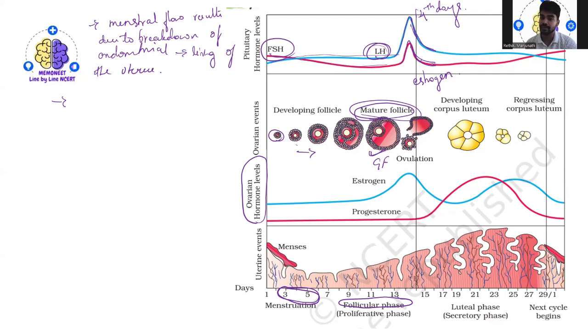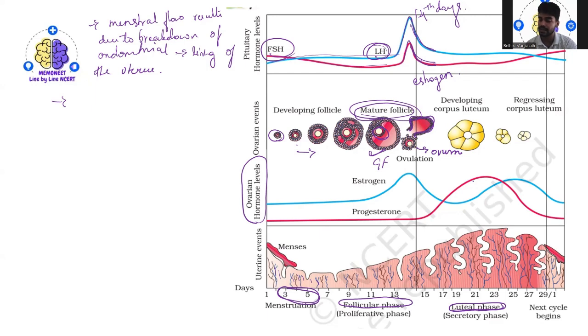At this time, what happens? The matured Graafian follicle gets ruptured, and only the ovum is released. That is ovulation. Only the ovum is released, or ovulation normally occurs. Then this ovulation, that is the ovarian phase, is followed by the luteal phase, that is nothing but the secretory phase.